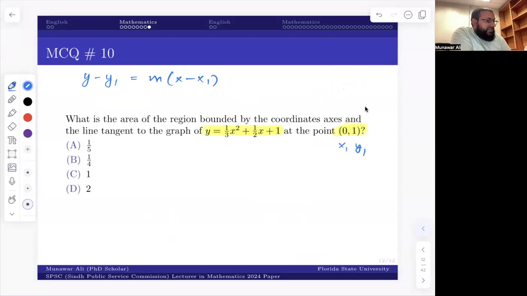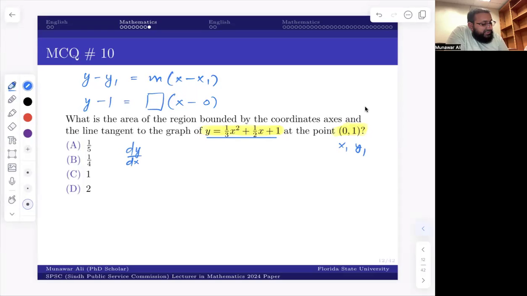So for this, I'll put the value of y1, which is 1. I need the value of m only. x1 is 0. And m is the slope of the tangent line at that point. You know very well, the slope of the tangent line at that point is equal to the slope of the curve at that point. So I have to find the slope, and you know the slope is the derivative. So I need to differentiate this equation which is given to me.